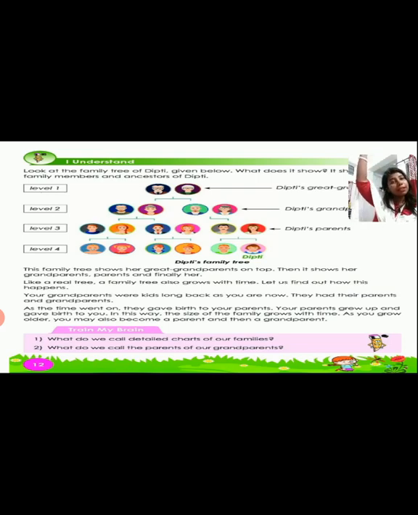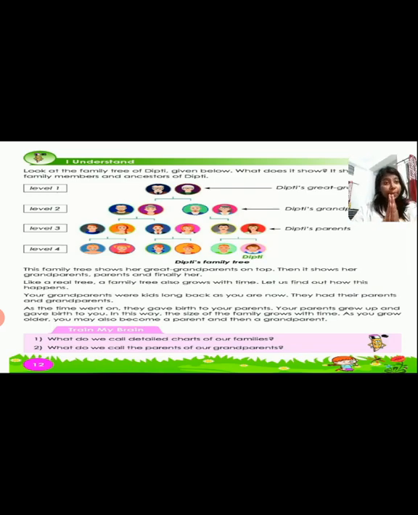Their parents, yes, great grandparents, parents, like that the tree keeps coming, and that means the tree is growing. As time went on, they gave birth to your parents. Your parents grew up and gave birth to you. In this way, the size of the family grows with time. As you grow older, you may also become a parent and then a grandparent. Yes, the family tree grows like this.